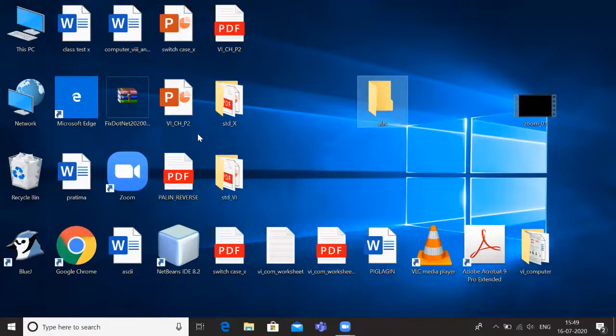Now what are apps? Apps and applications are both the same term. A program or an application software to do specific work is called an app in Windows. In other operating systems like Windows 7, Windows 8, it is called an application. So generally applications are used to do a particular task. Suppose MS Word. You can do all types of typing work in MS Word.